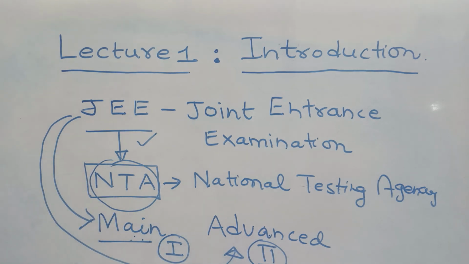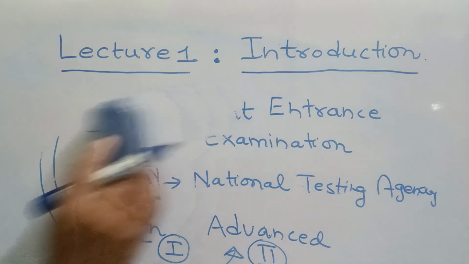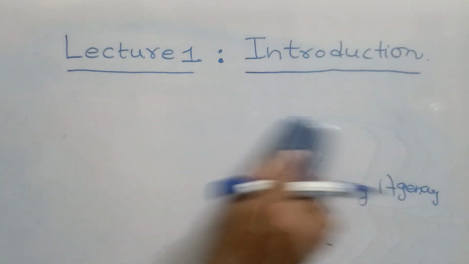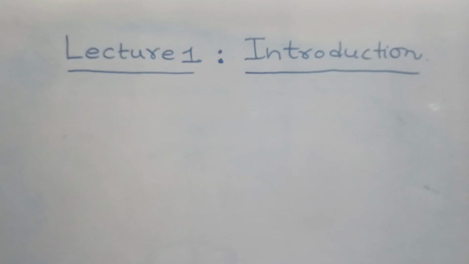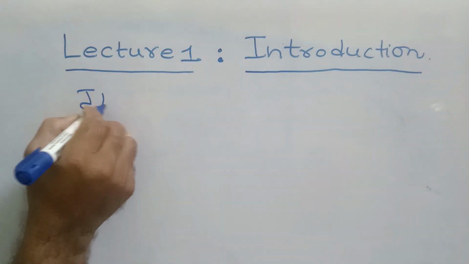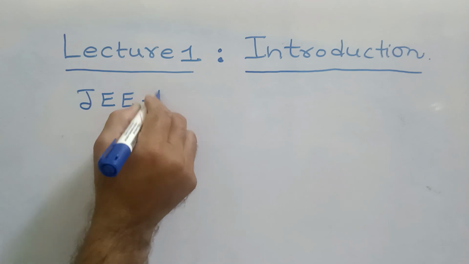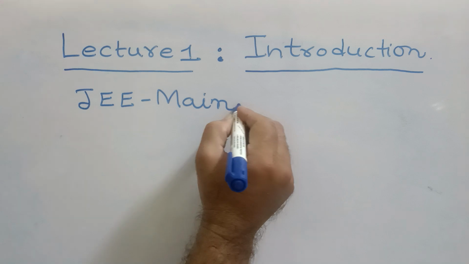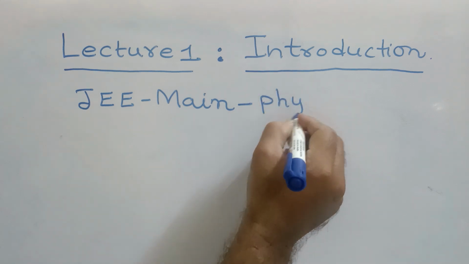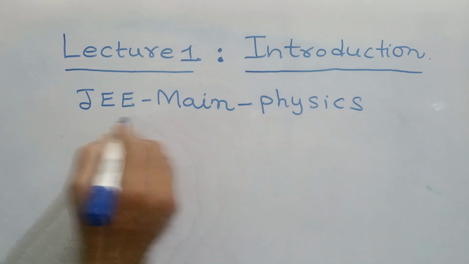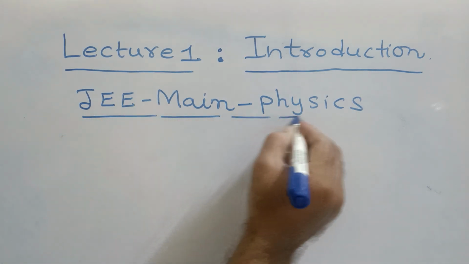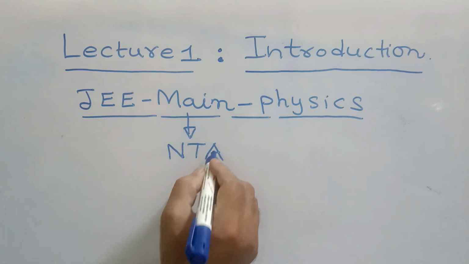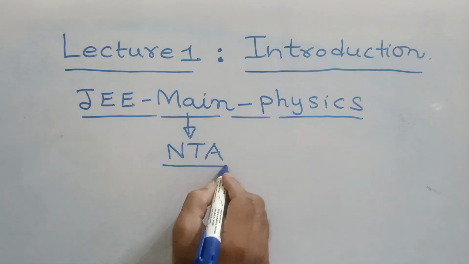Today our focus is to see the syllabus of the physics subject. As far as JEE Main is concerned, with respect to the physics subject, the organizing body is the NTA, the central government body.